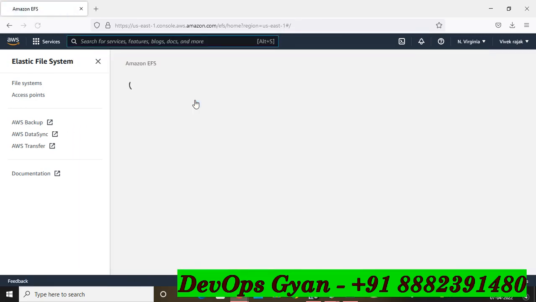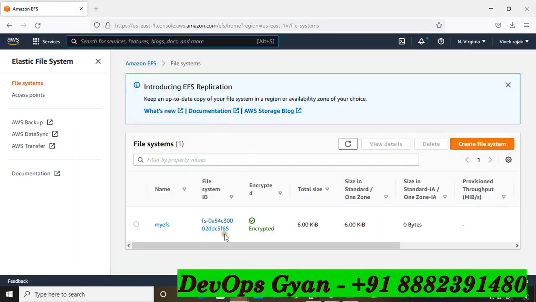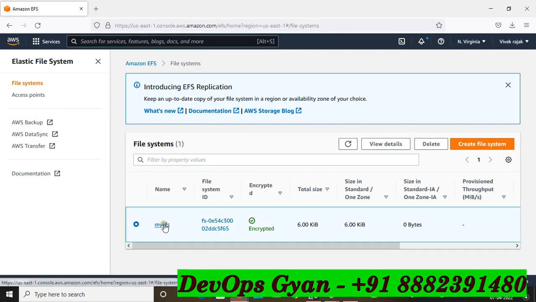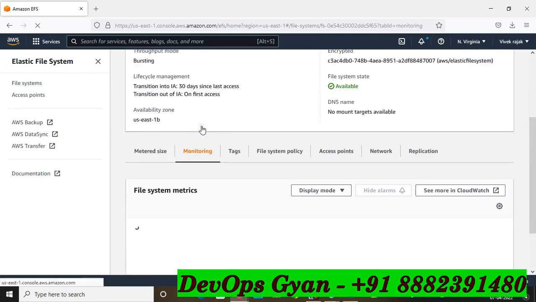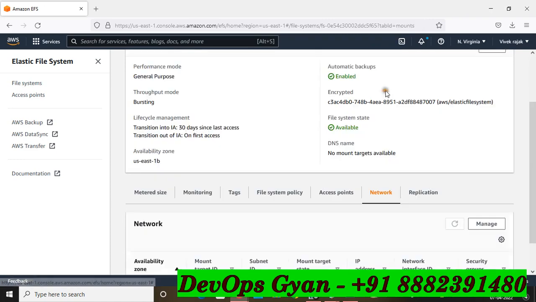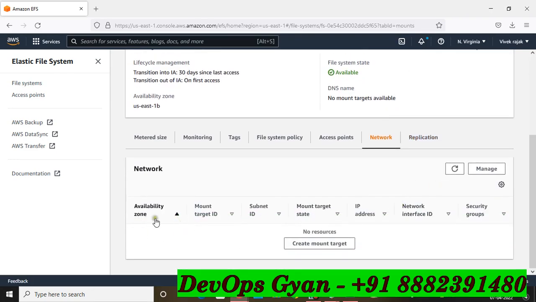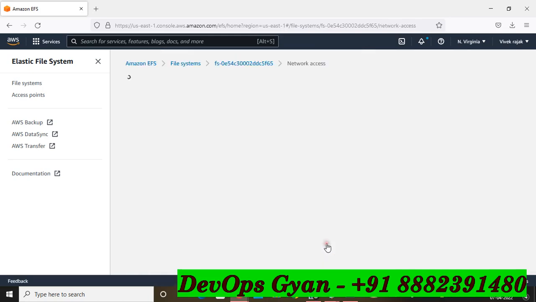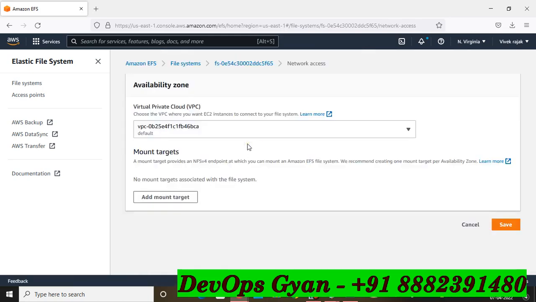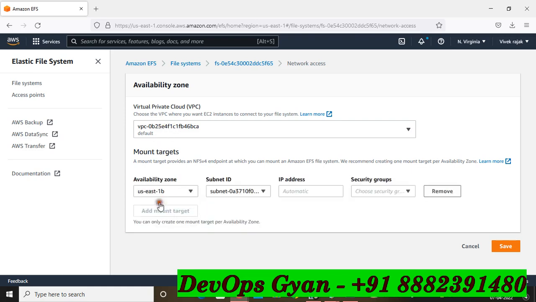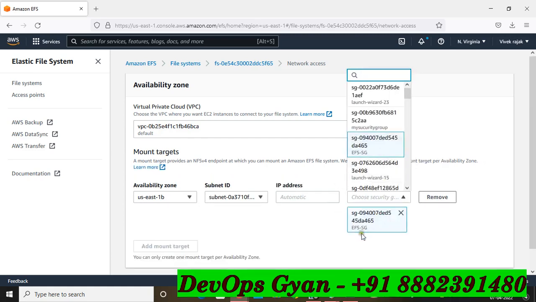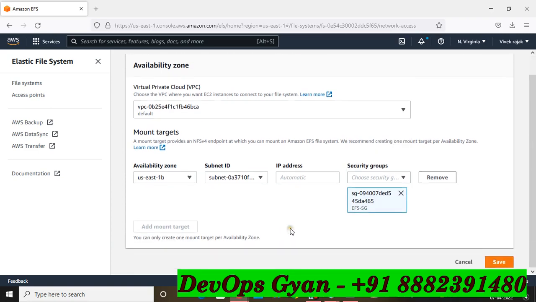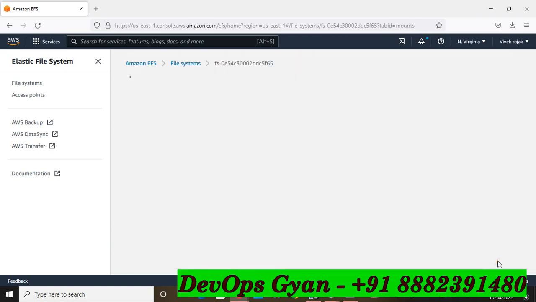We have created an EFS security group, right? So go to this EFS. No need to monitor, go to the network part directly. And friends, there is create mount target not available. Okay, I deleted it, no problem. This is your default VPC. Select your availability zone 1B, and now choose your security group from the EFS security group, right? So we have created that security group. Now you can save this.